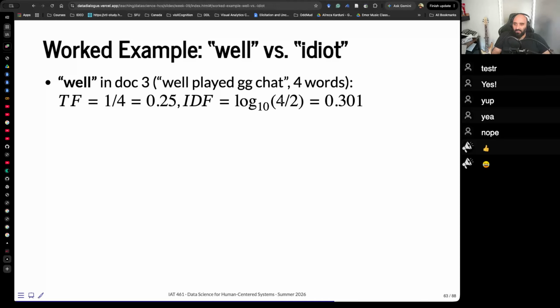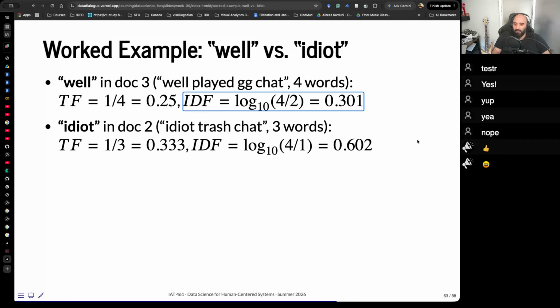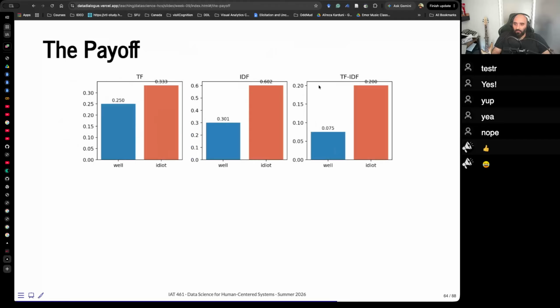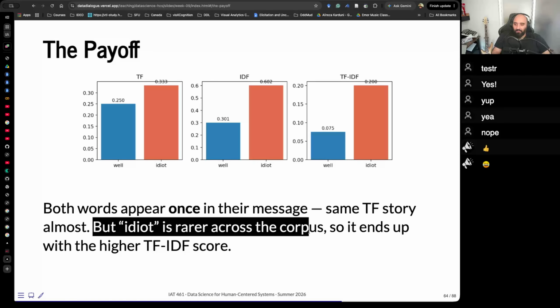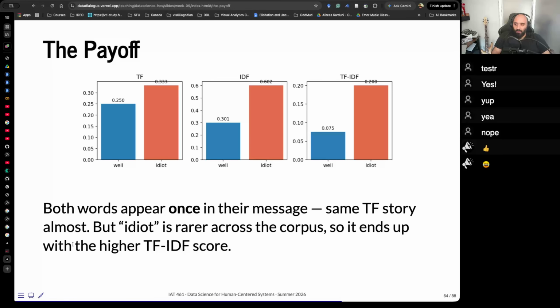IDF is log10 of 4 divided by 2, so we multiply them. We calculate the same thing for "idiot," and now we get a TF-IDF for "well" and "idiot," right? Both words appear once in their message, same TF story, but "idiot" is rarer across the corpus, so it ends up with the higher TF-IDF score.